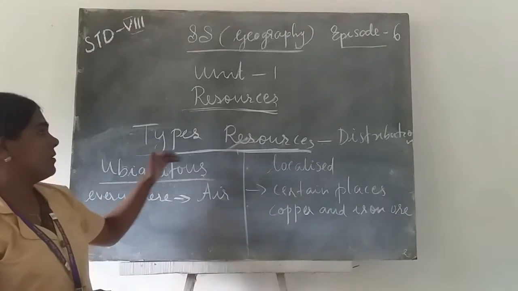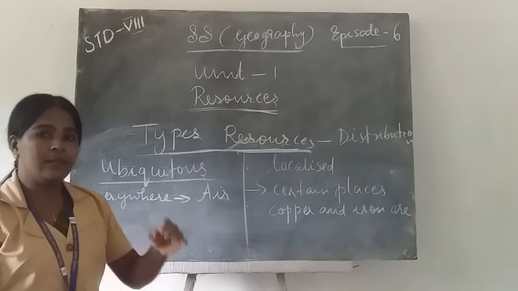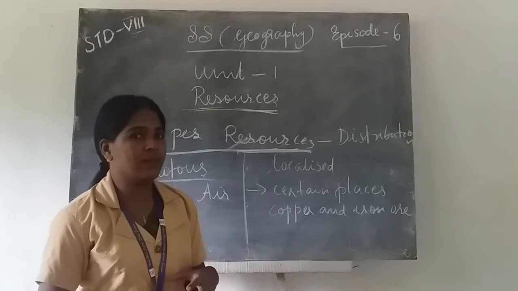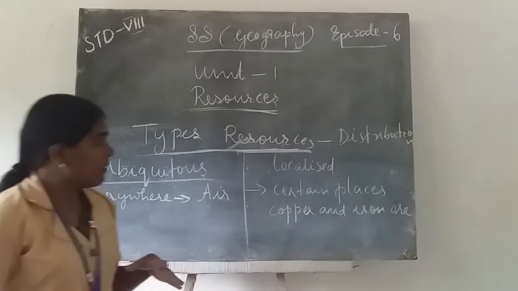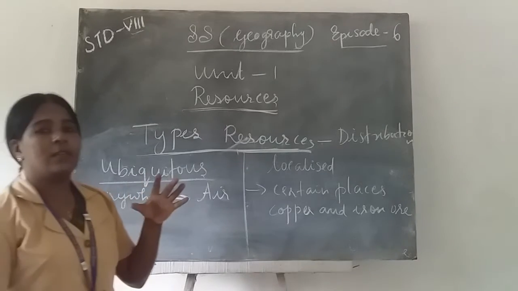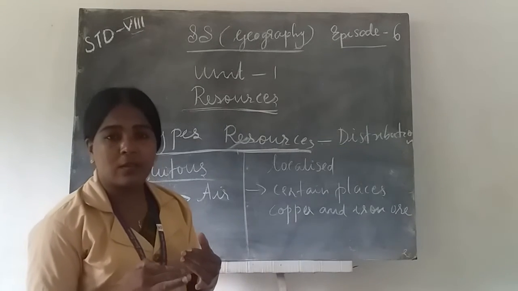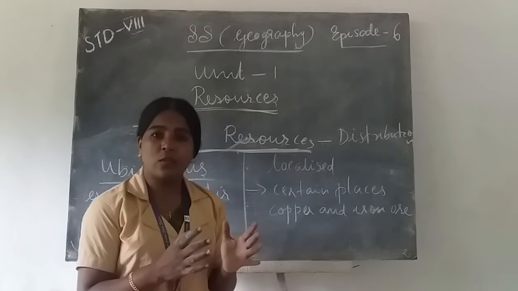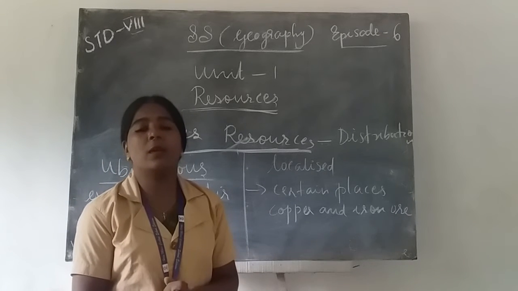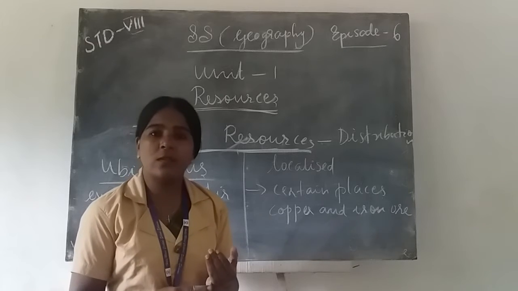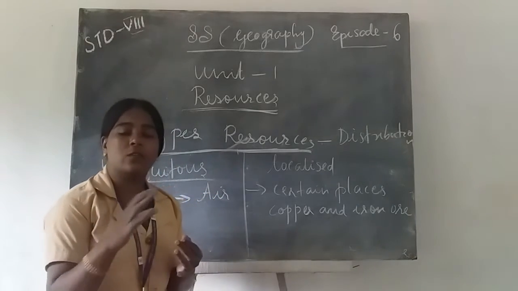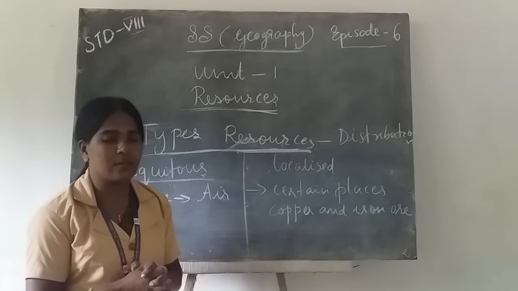Then we started the types of resources and discussed them. On the basis of the level of development, use, stock, distribution, etc., resources can be classified as natural resources and human-made resources.